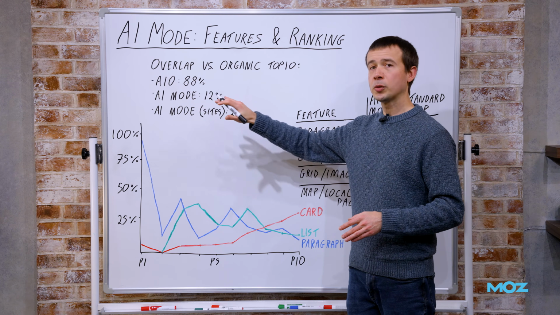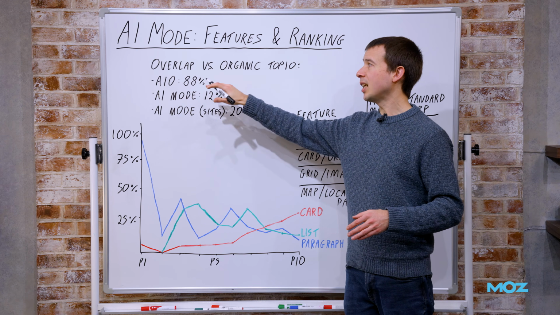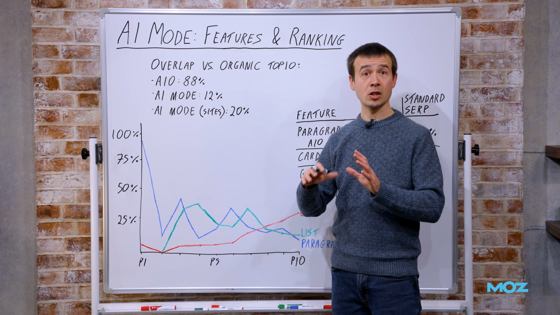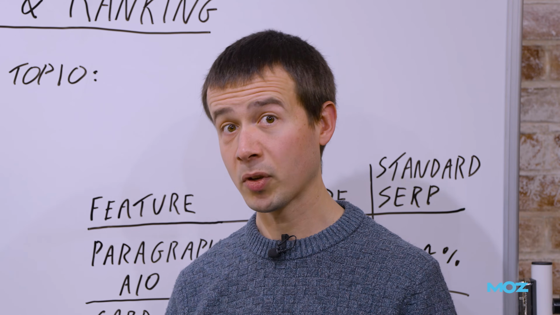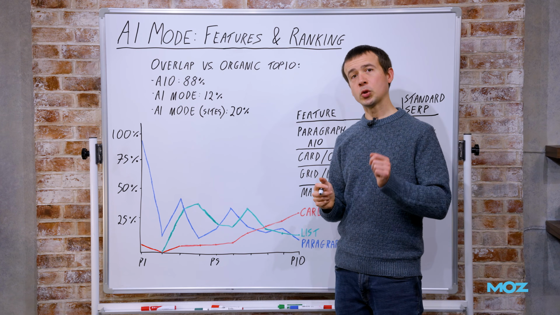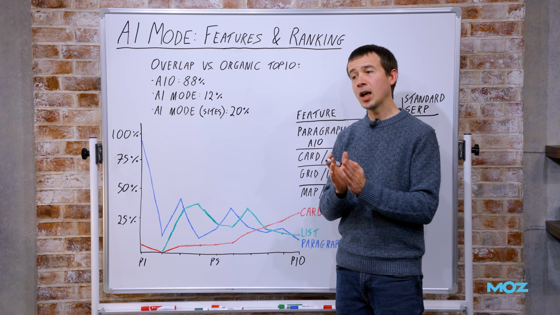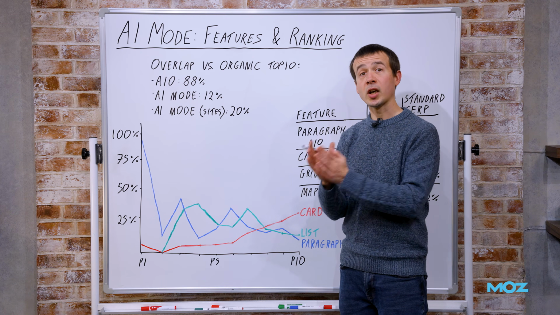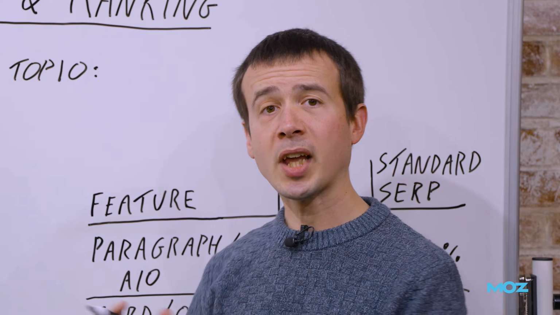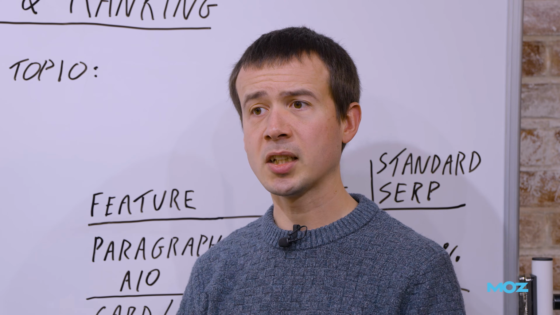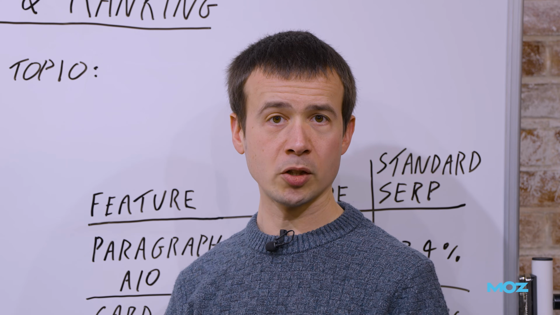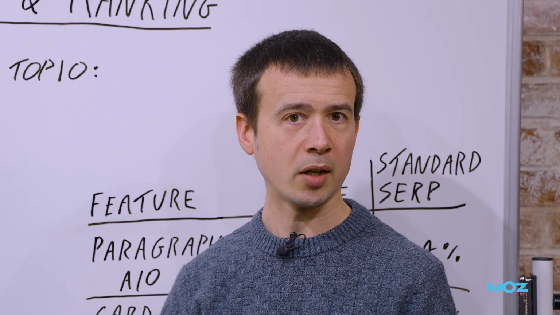But as a reference point, in AI overviews, we see an 88% overlap between the featured URLs in the AI overviews and the top 10 organic directly beneath. So that's a pretty big overlap, very similar. In AI mode, it's much lower. We only see a 12% overlap between the top 10 URLs featured in regular organic and the top 10 URLs cited in the AI mode rankings. That's pretty low, and that's kind of what we'd expect. That's indicative of the way that AI mode is branching out to a broader set of queries and topics rather than just the exact one that you typed in and then Googling that in effect.